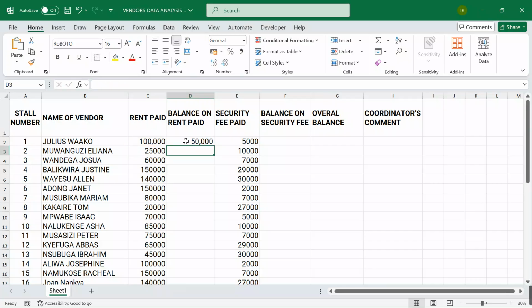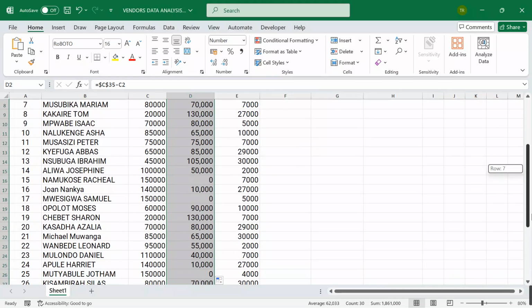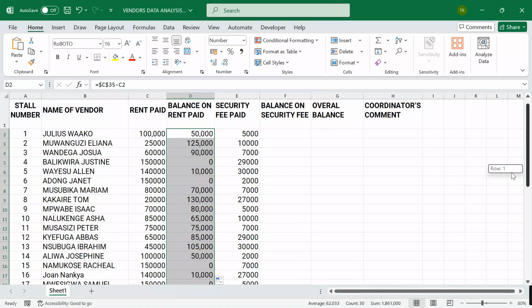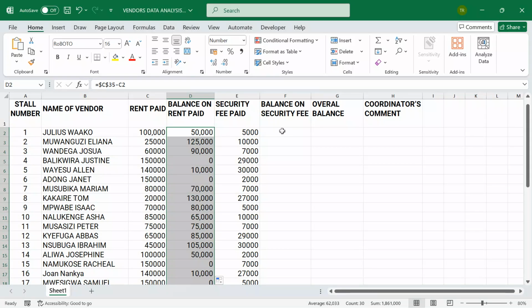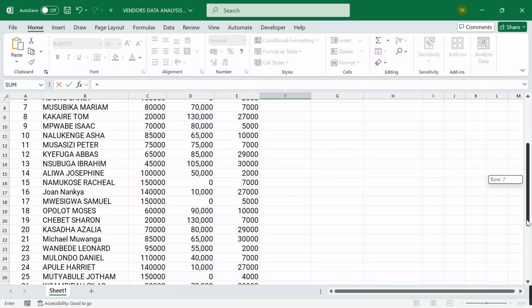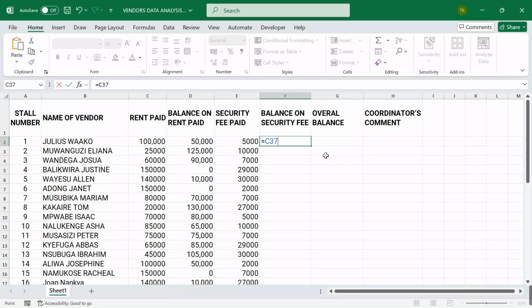I'll hit enter. After that, I'll come and autofill. When we autofill, we see we have been able to come up with our balance for each and every candidate or vendor. Now I'll come to security fee, equal sign what? I go down here. I had placed my overall security over here. Then I get back here. Minus what? Minus the security fee paid as of now.